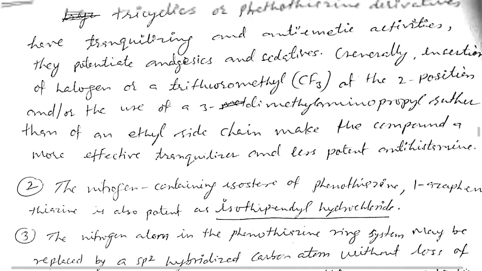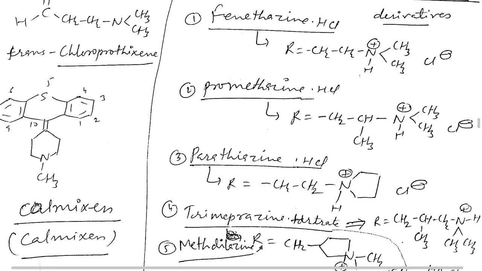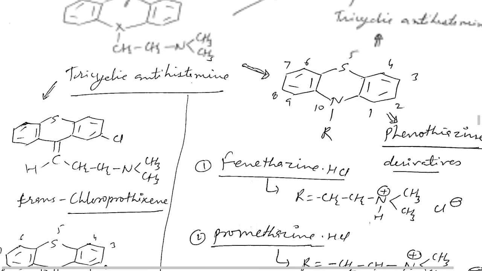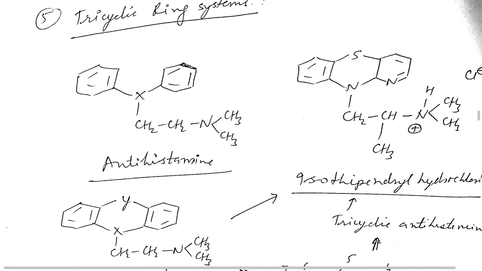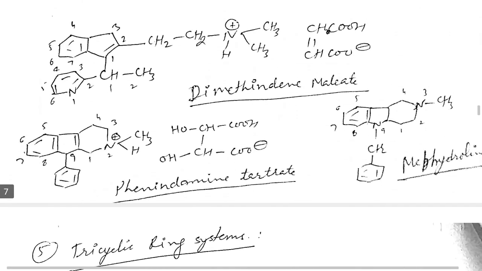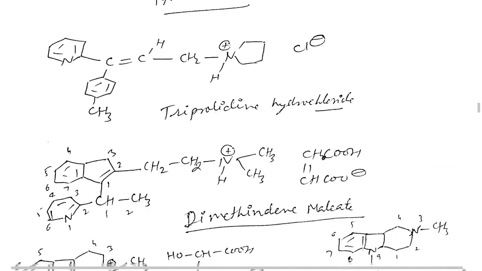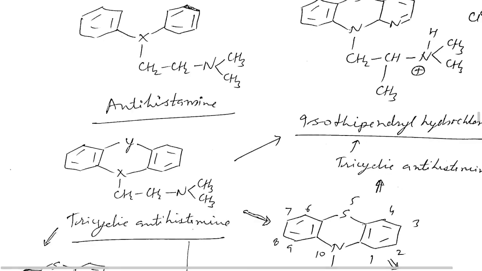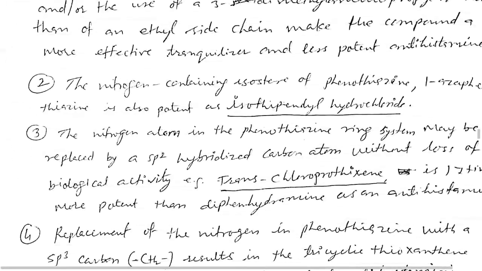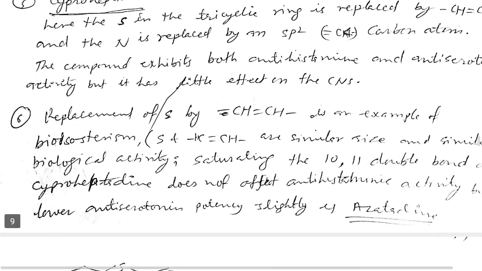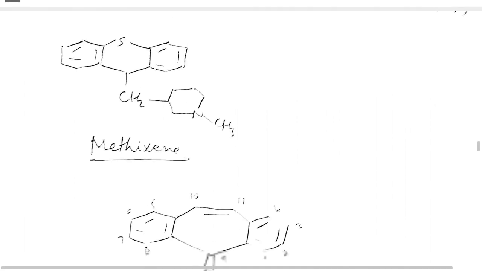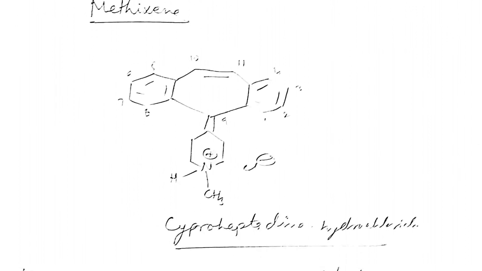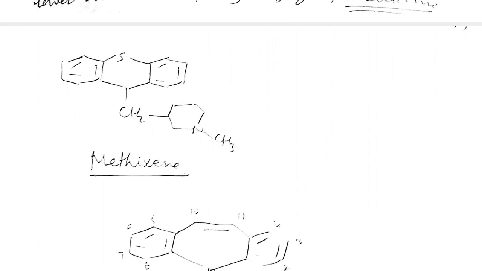Cyproheptadine has less CNS activity compared to phenothiazine, but its antihistaminic activity is increased. The last point: this is cyproheptadine, and this is methixene, where nitrogen is replaced by a CH group. So antihistaminic or anti-Parkinsonian activity in methixene is increased.